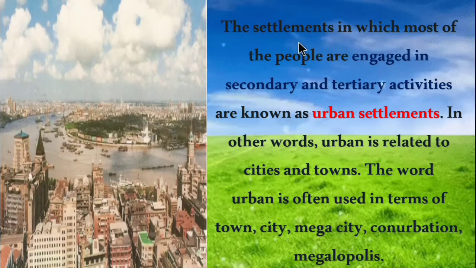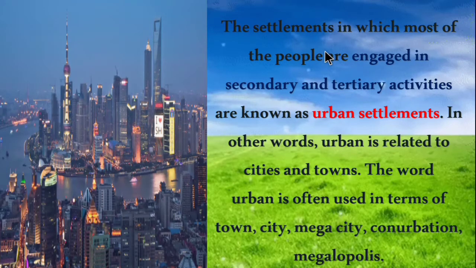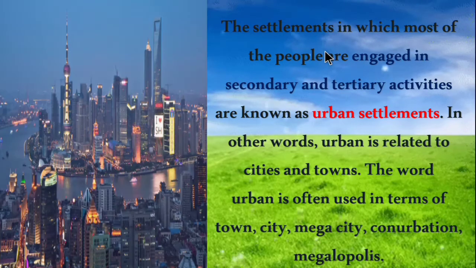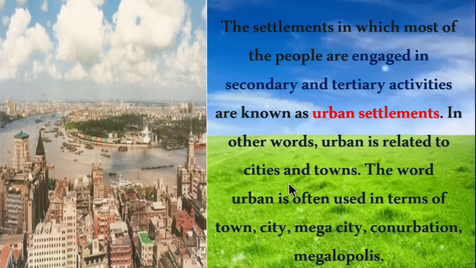So children, the settlement in which the people are engaged in secondary and tertiary activities. So secondary means industry related activities. Tertiary is banking and trading purpose. It is called urban settlement. In other words, cities and towns.